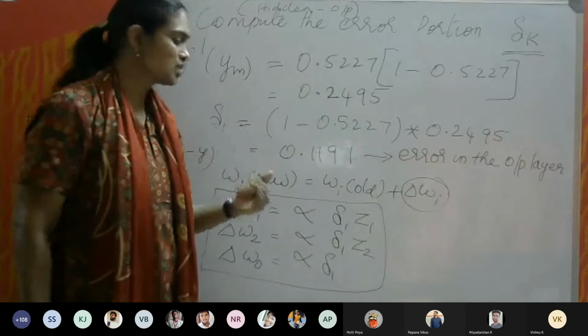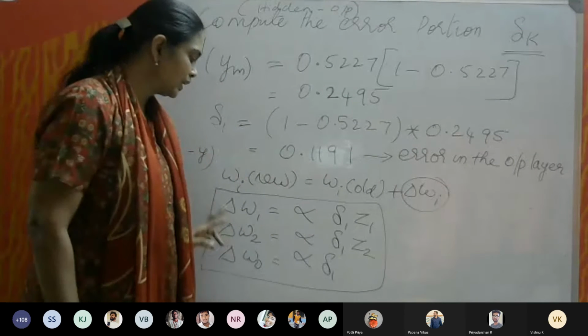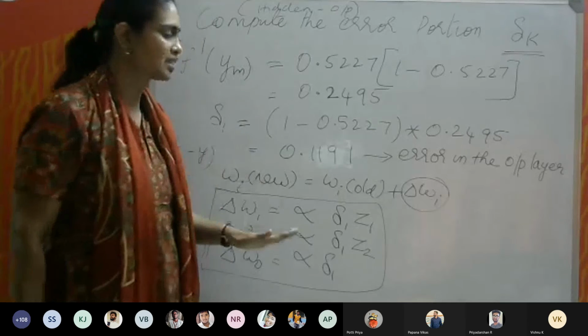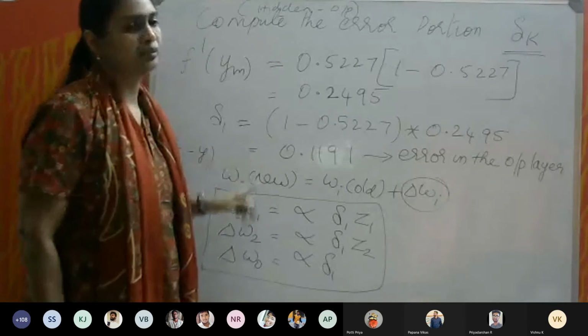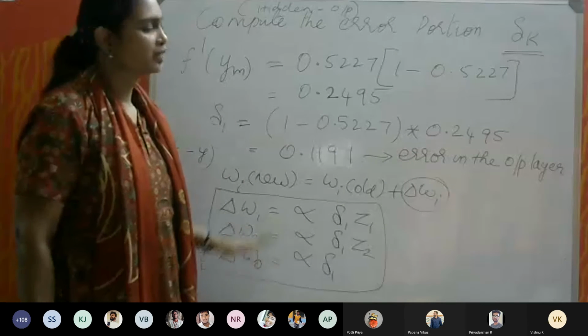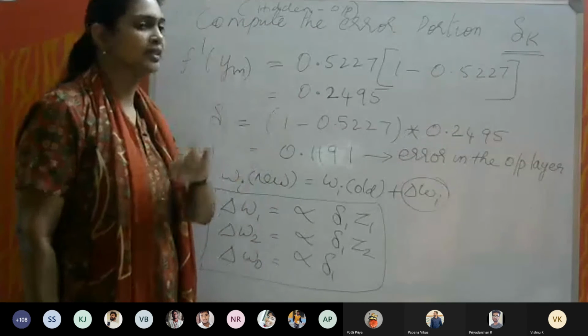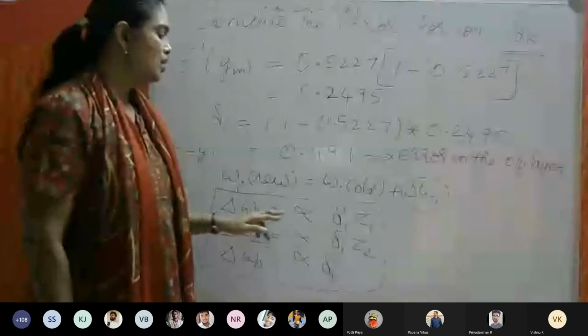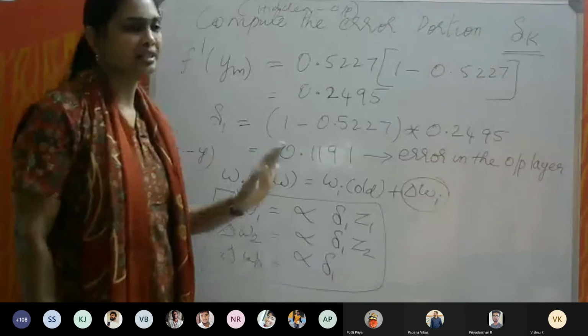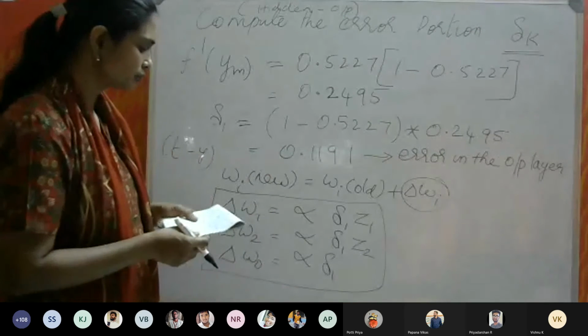What I suggest is you can find only these delta values and leave them aside. Don't calculate the W values now, okay? Because we will do all the weights together at one shot. But let us calculate this and keep it aside, okay?